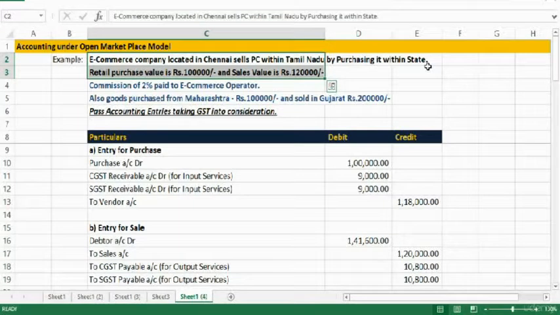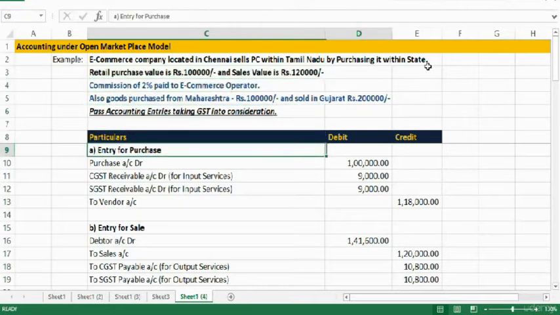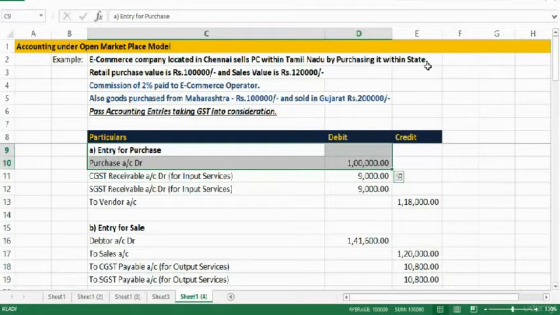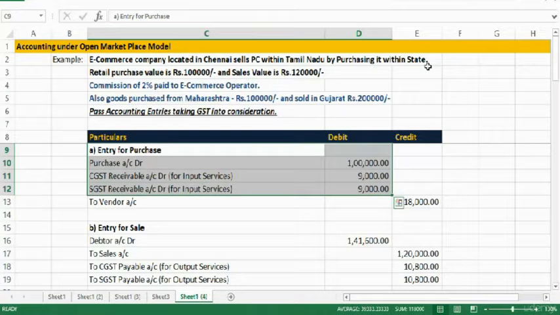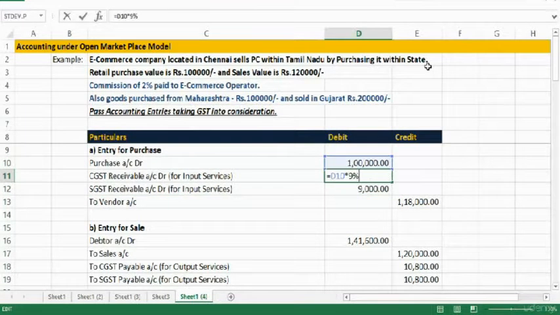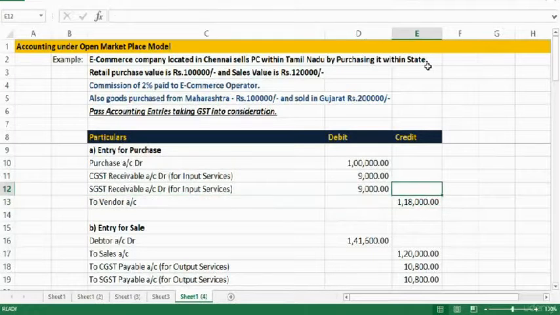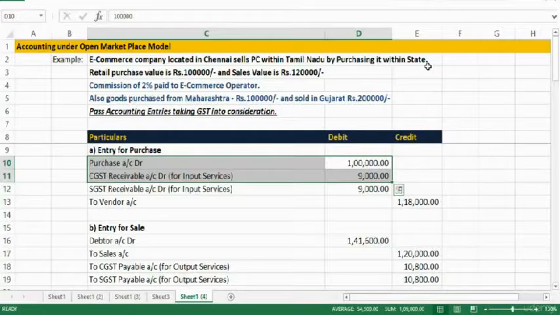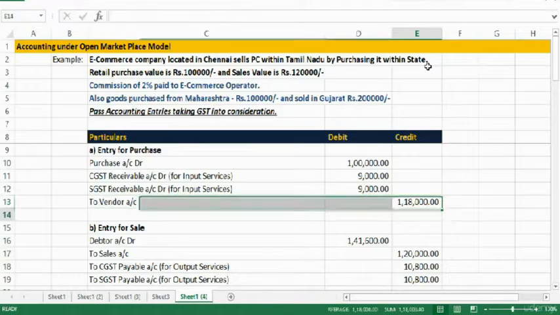It's an intra-state purchase and intra-state sale. So the entry for purchase will be purchase account debit 1 lakh. Since it is intra-state, we'll have to pay CGST and SGST. So CGST receivable account and SGST receivable account will be debited because they are all input. It is 1 lakh into 9%, 1 lakh into 9%. So all three put together, this amount is payable to the vendor. So the vendor account is credited. Entry is purchase account debit, CGST receivable account debit, SGST receivable account debit, and credit goes to vendor account.